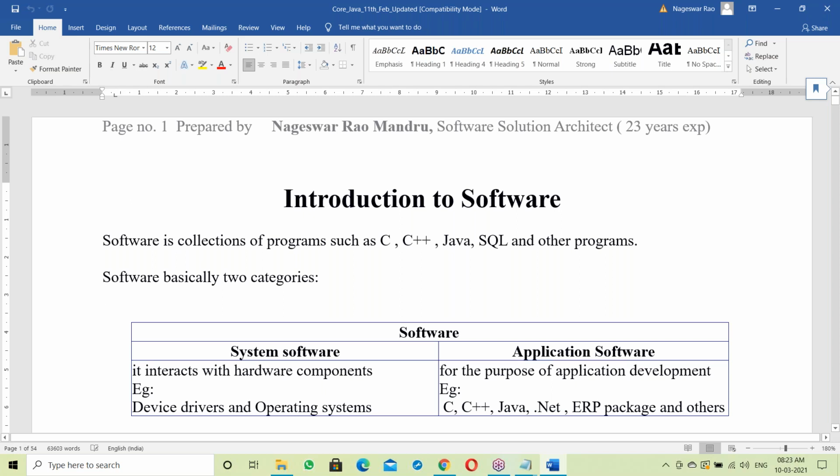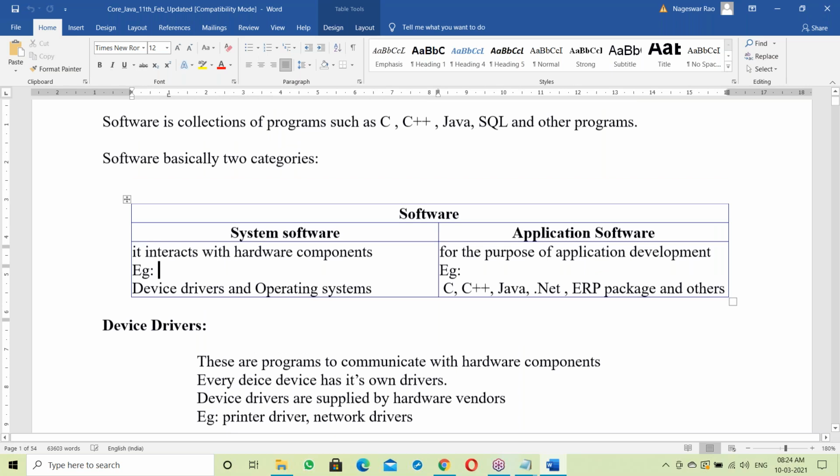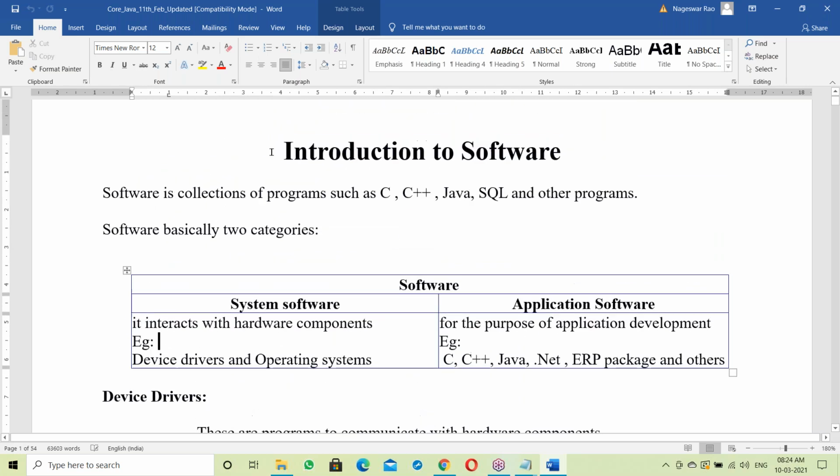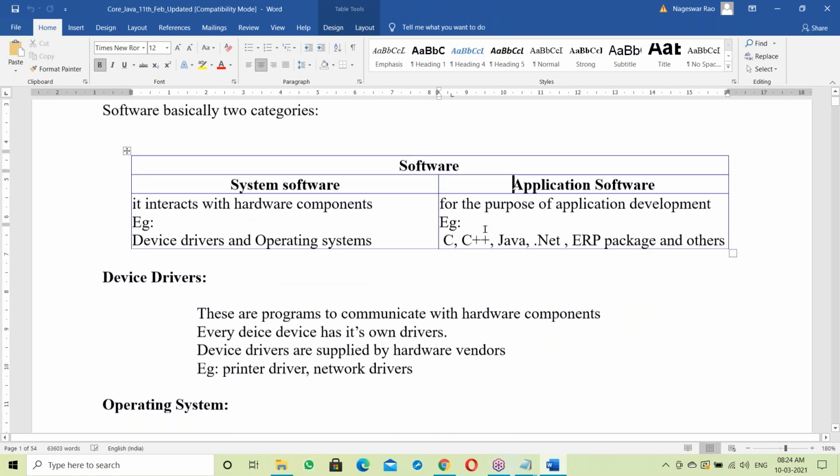What are the topics I'm explaining? Everything is in the document, all the topics, everything I have prepared, nothing missing. This is the introduction to software: system software, application software.